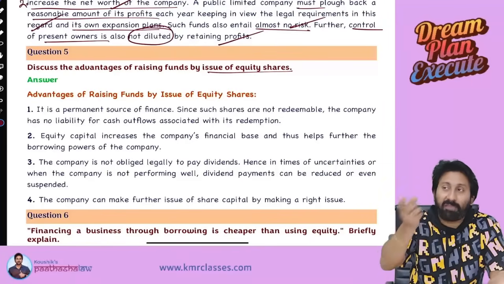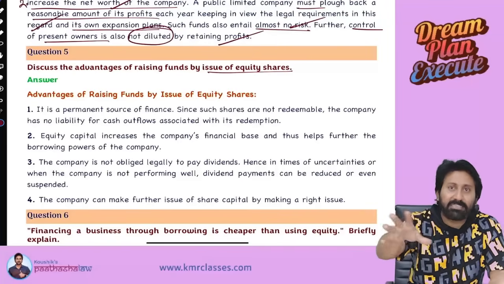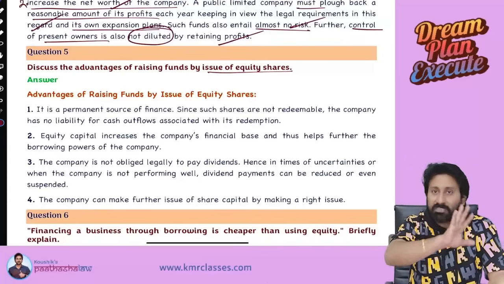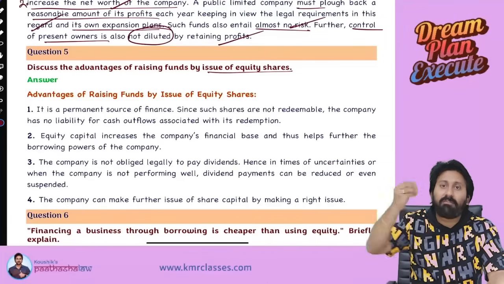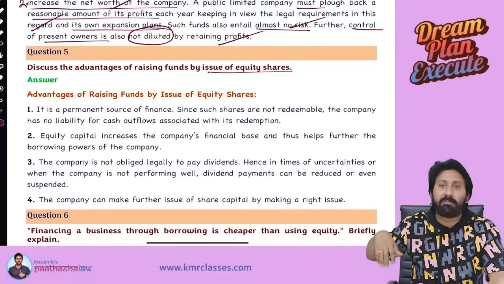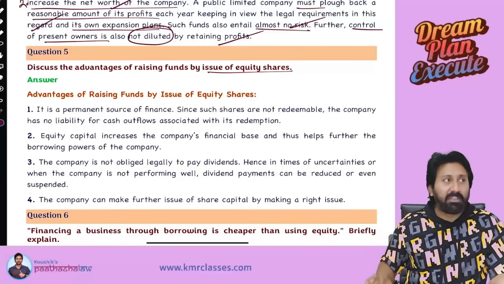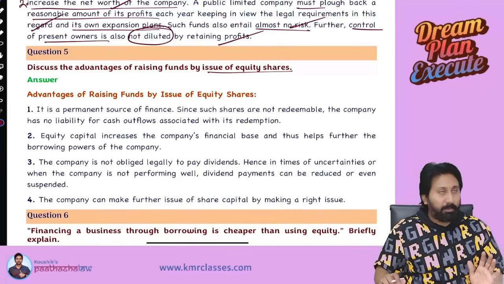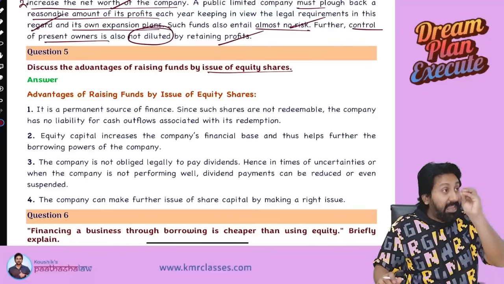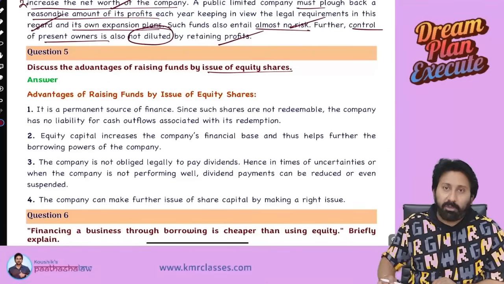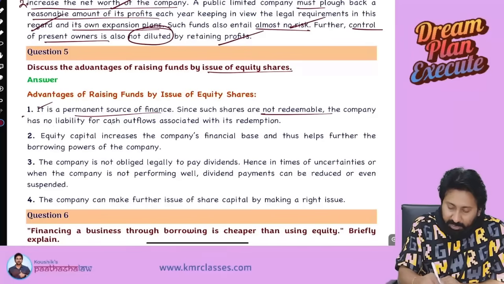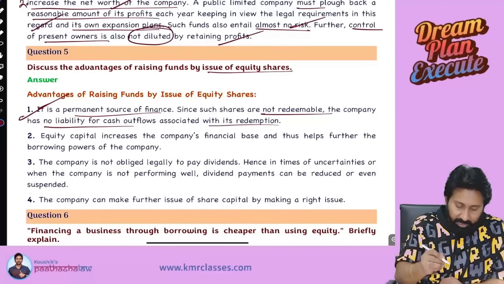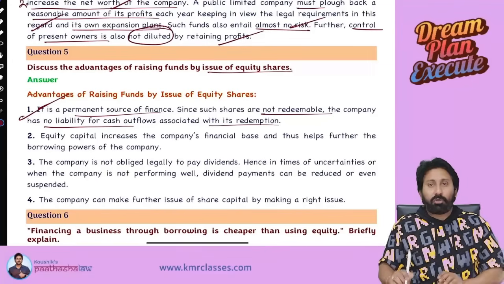Debentures you issue, you have an obligation to repay. Equity shares, if you issue, there is no concept of redemption until winding up of the company, or if the company goes for buyback. Normally, the shareholder will sell the equity share in the market and get the money. So the company is not having a liquidity problem. There is no liability to pay except on winding up. So it is a permanent source, not redeemable, and no liability on redemption. Number one over.